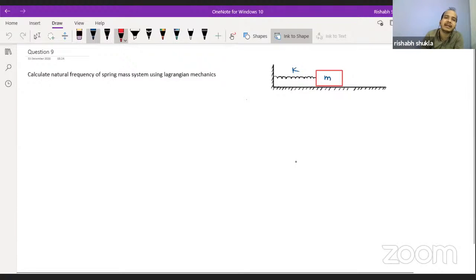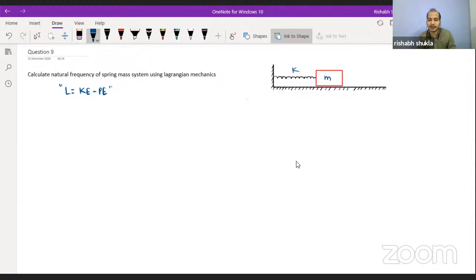So you should understand what the Lagrangian function implies. The Lagrangian function is kinetic energy minus potential energy.